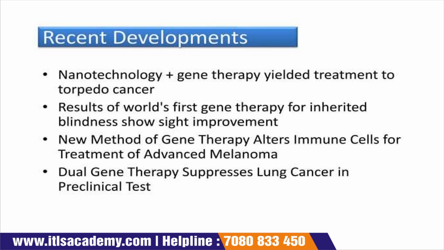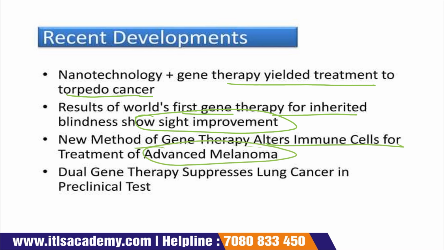Some recent developments: nanotechnology plus gene therapy is used for the treatment of torpedo cancer. Results of the world's first gene therapy for inherited blindness show sight improvement. There is a new method of gene therapy that alters immune cells for treatment of advanced melanoma. Dual gene therapy is used to suppress lung cancer in a preclinical test.